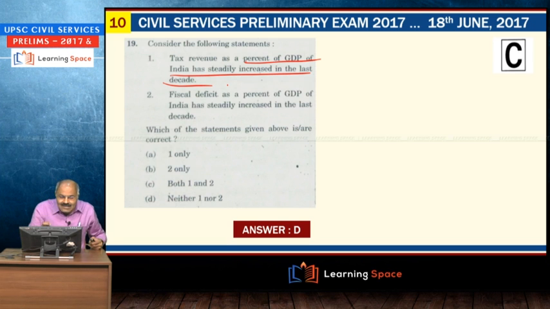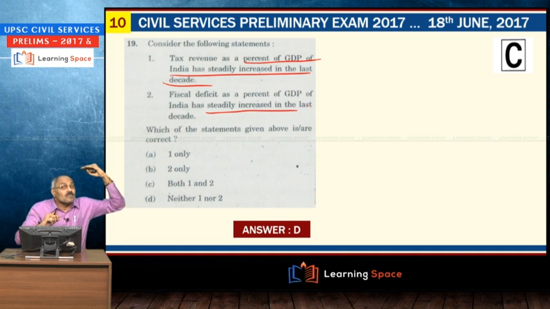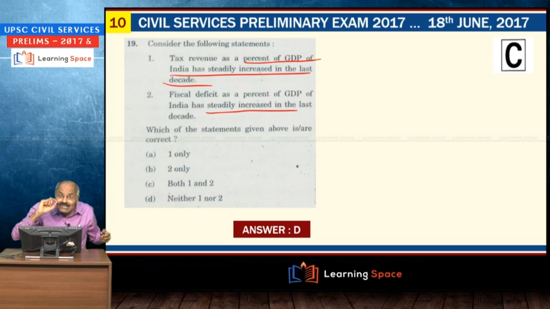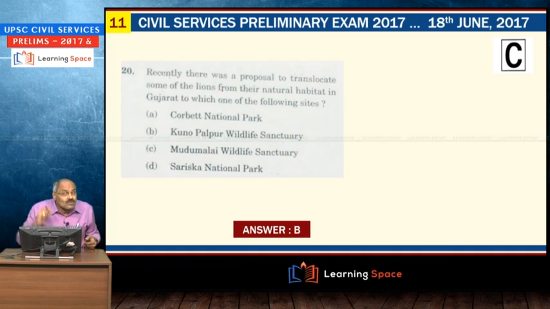And fiscal deficit as a percentage of GDP has increased. Absolutely wrong. From our discussions, you will be very clear, 3.5% reduced to 3.2%. Next year, the finance minister told 3%. So, I discussed these things a number of times. So, this requires no special classes, and it is all evident from current affairs. So, when we start our current affairs program next week, we will certainly try to make you clear about several concepts, what we are doing for the past 1 or 2 years.